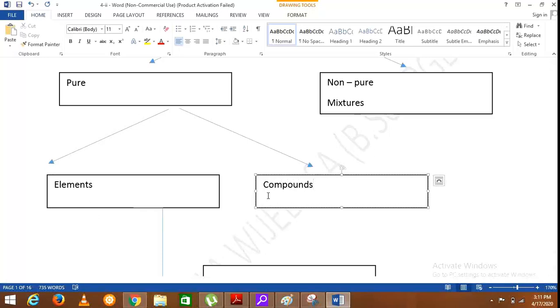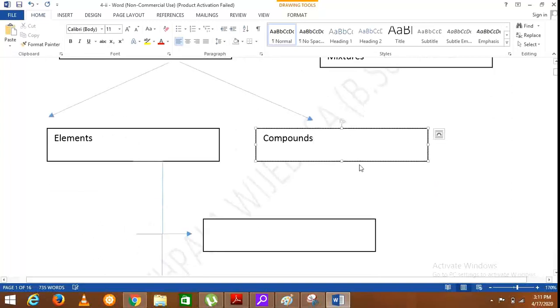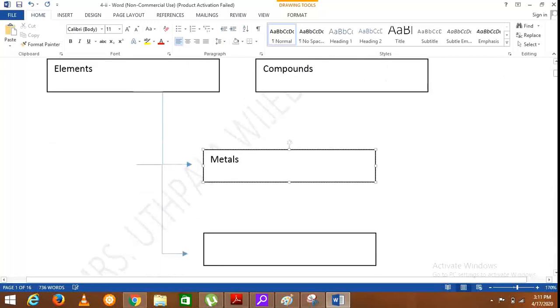And these elements can further be divided into two categories. Those are metals and non-metals. So we'll define those terms.